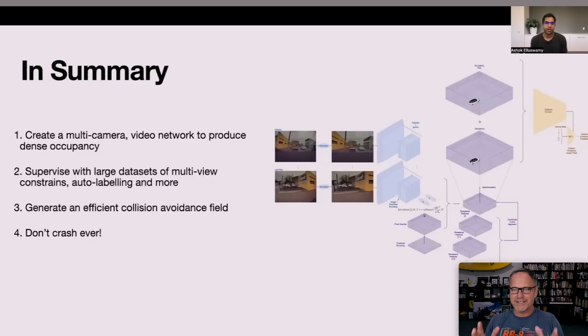But basically, in summary here, we've got: create a multi-camera video network to produce dense occupancy, which is what we're going to talk about. Supervise this with large data sets of multi-view constraints, auto-labeling, and more. Generate an efficient collision avoidance field and don't crash ever, which is a pretty nice goal.